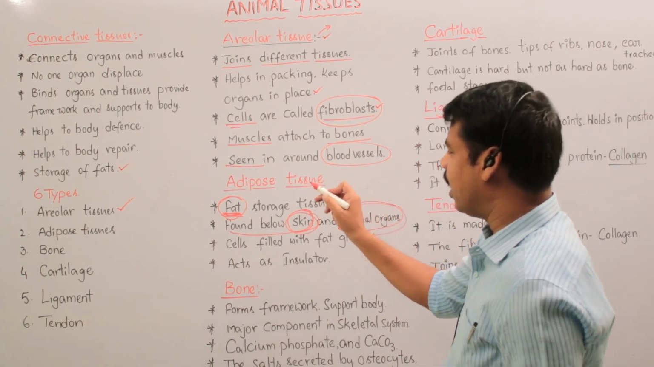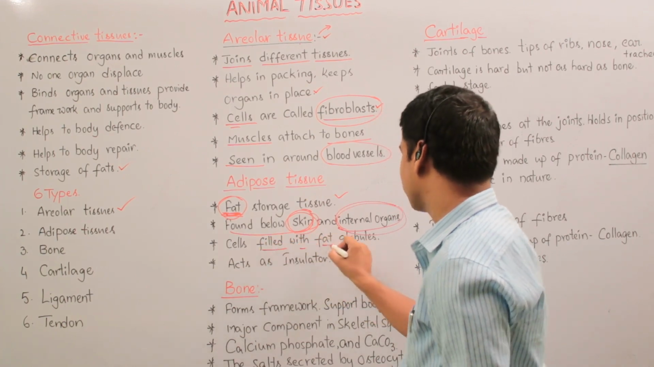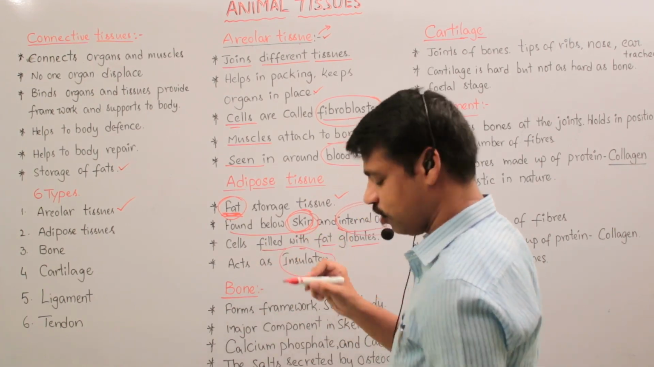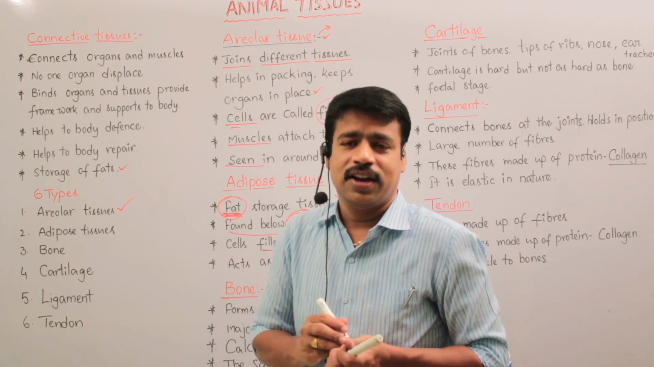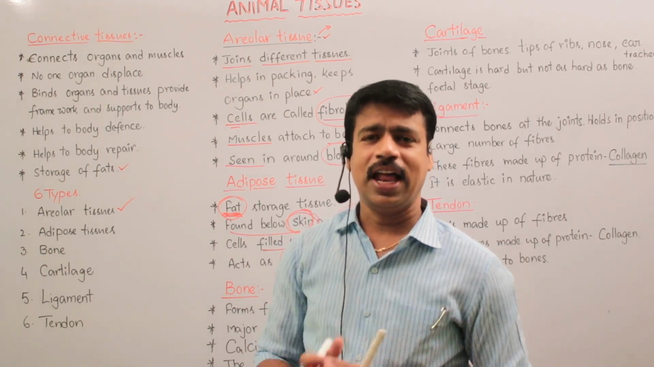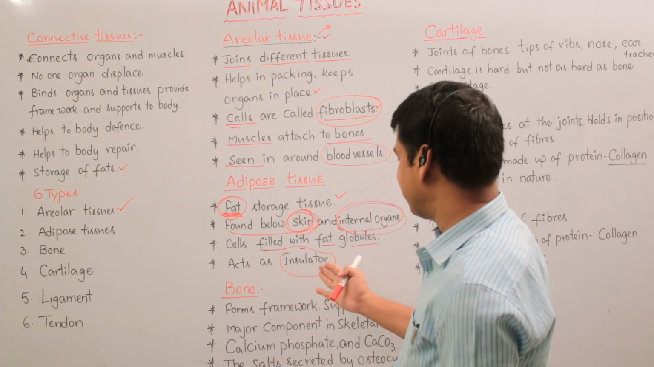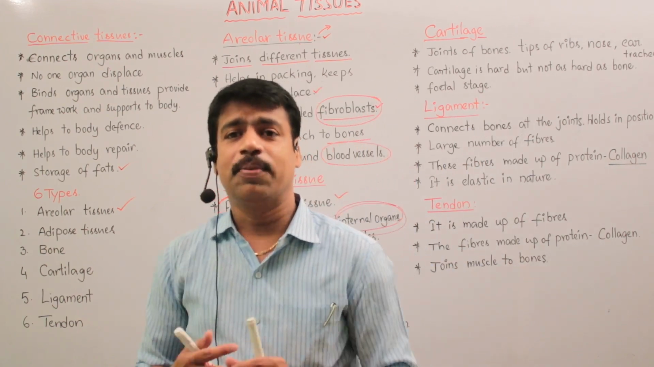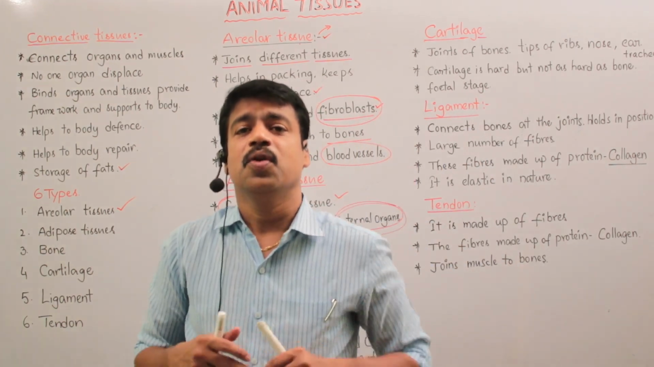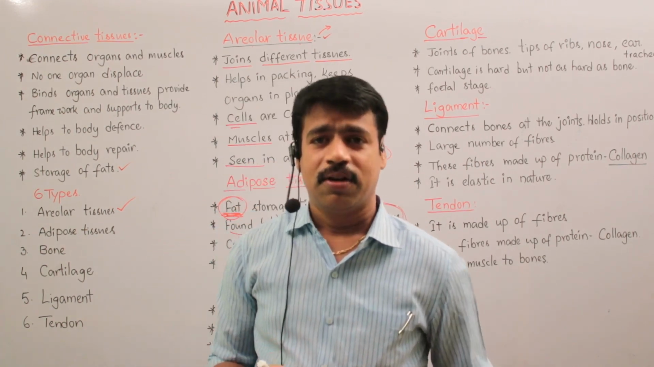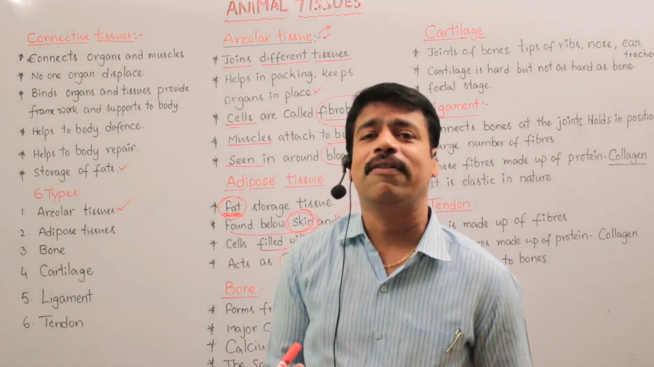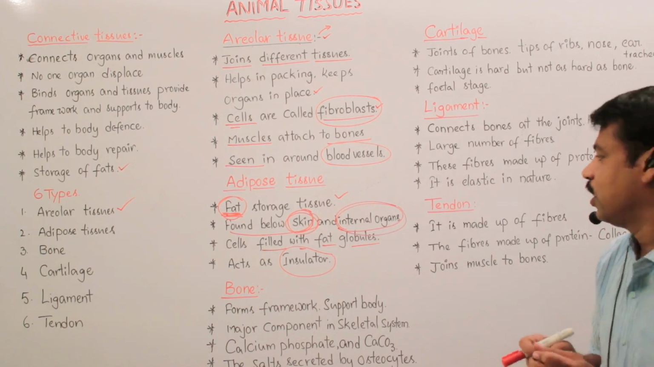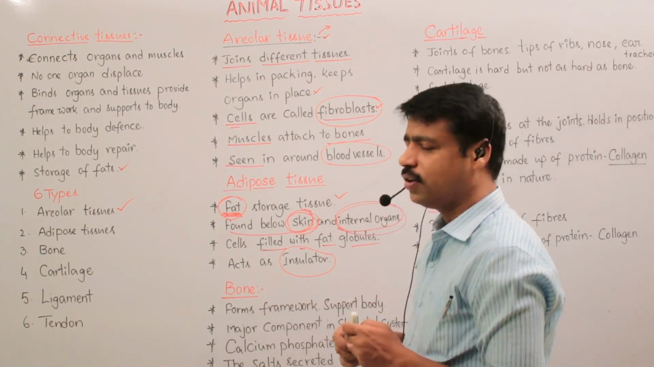Okay, so adipose tissue cells are filled with fat globules, and it also acts as an insulator. You know the insulator. What is an insulator? It keeps heat in a particular place. So here it acts as an insulator. What will happen if there is no adipose tissue in our body? We may not be able to keep our temperature in a particular range, right? So what is the next one?